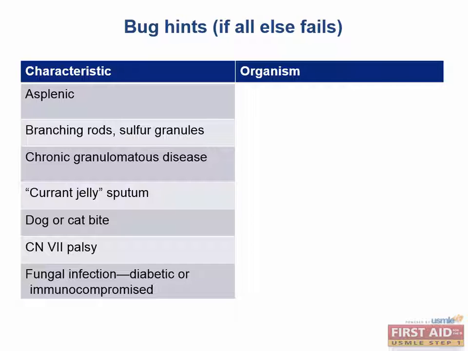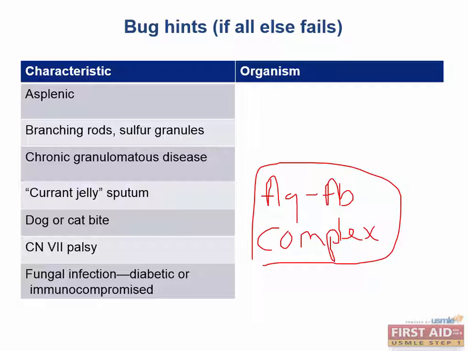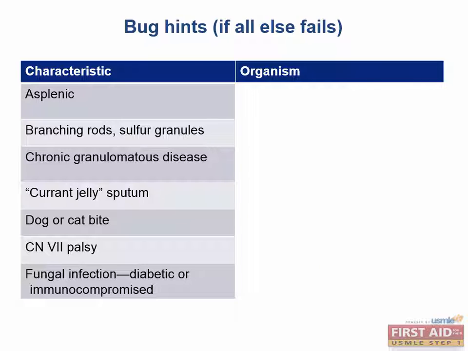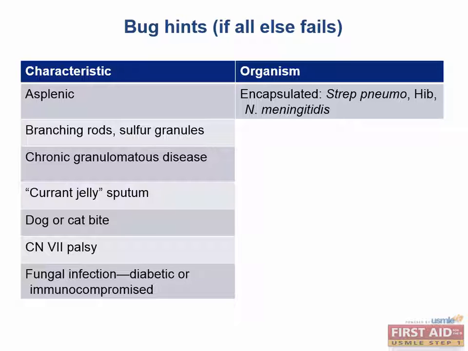What do you think of when you see an asplenic patient? Well, first, instead of just memorizing, let's think. What is the spleen important for? So if my patient doesn't have a spleen, what should I be thinking about or concerned about? Well, remember, the spleen is important for antigen-antibody complex processing. It helps process these complexes, so it is very important for dealing with encapsulated organisms. Do you remember the 3 most important encapsulated organisms? That would be Strep pneumoniae, Haemophilus influenzae type B, and Neisseria meningitidis.